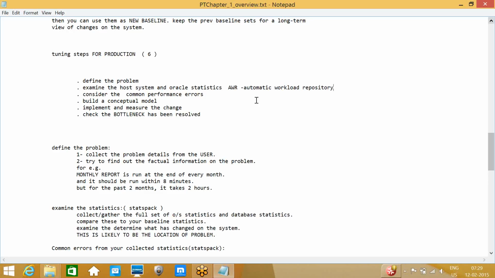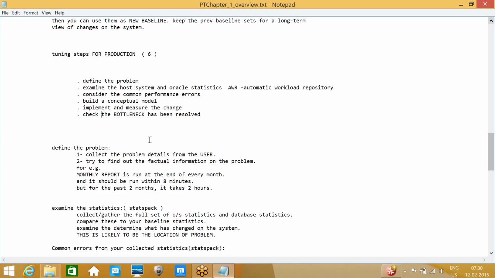And consider the common performance errors. If there is any common performance error which we recorded earlier, we need to check those errors also and build the conceptual model. We need to check the data model for the database also, and implement and measure the changes. Whatever changes we are moving, we need to implement first in development and RPA. Then we need to check whether it is impacting the application or not.